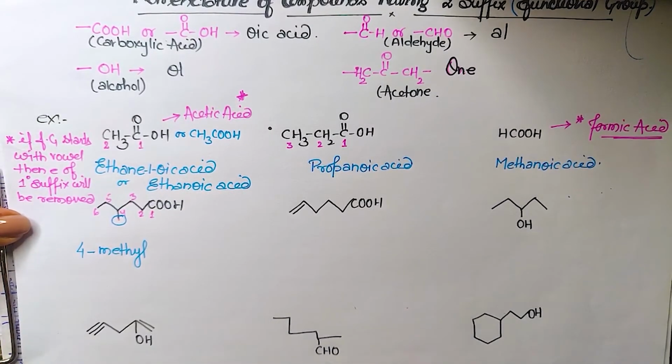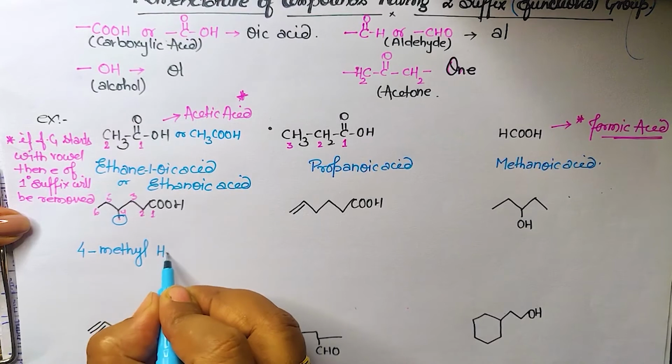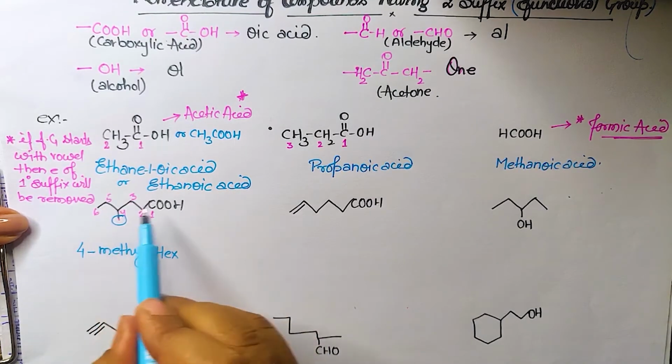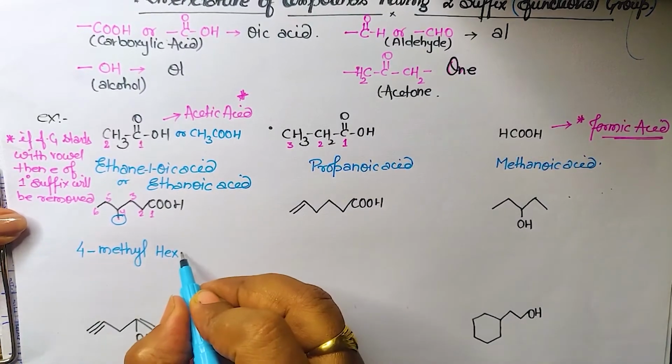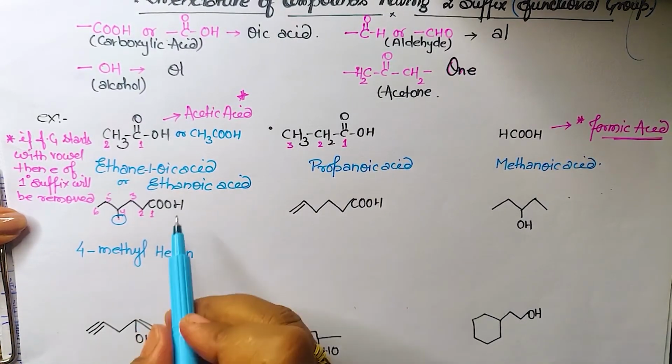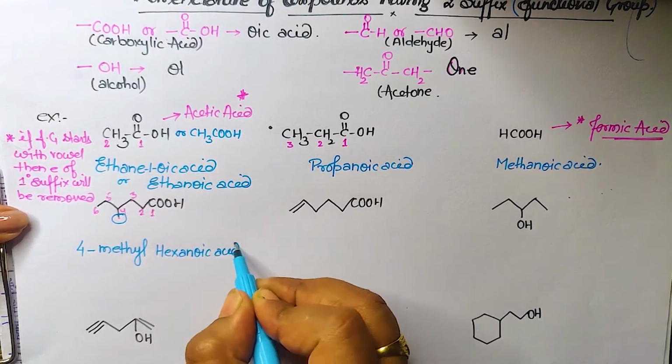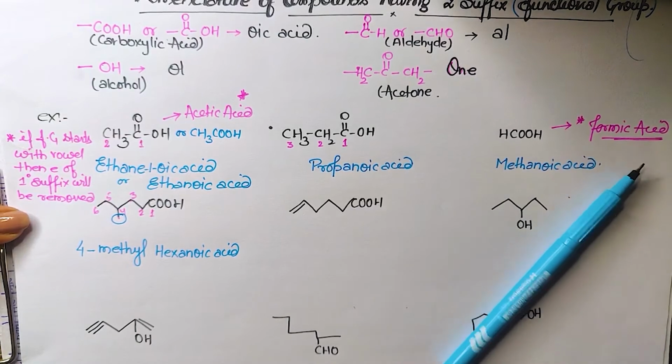And then the root word is of 6 carbons, so hex. Don't forget the primary suffix. Primary suffix, all are having single bond, so we will write ane. E we will remove because this is oic acid. So hexanoic acid. And this is at first position, so no need to mention the position.